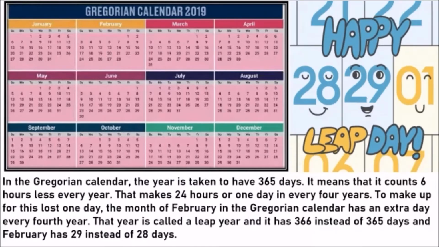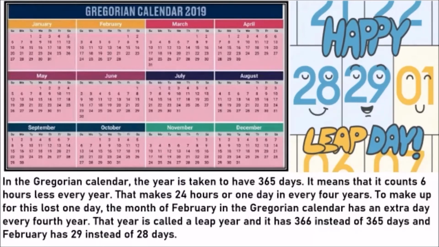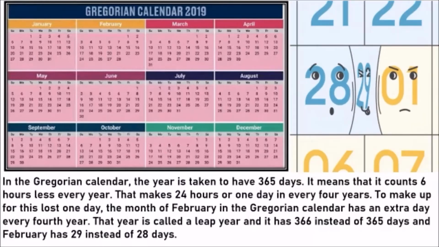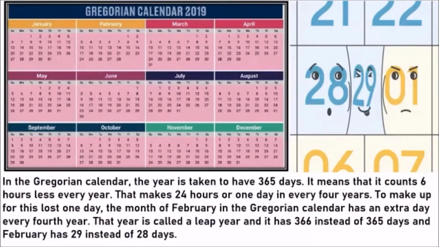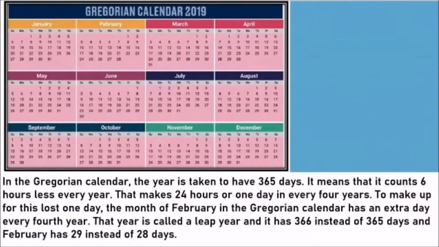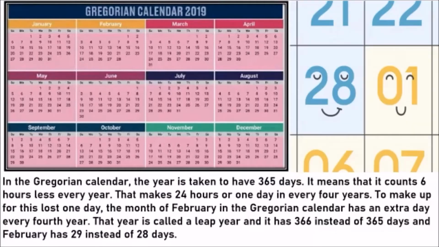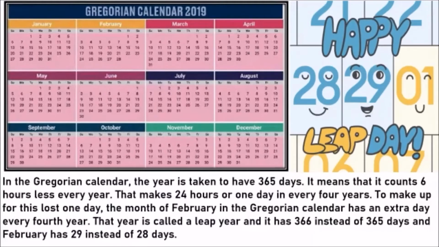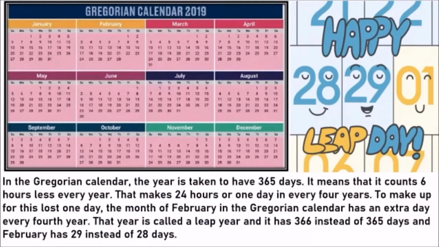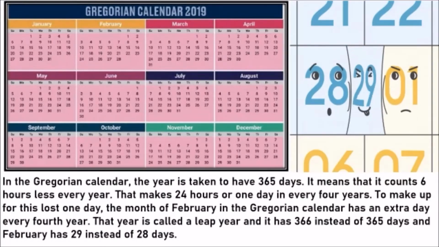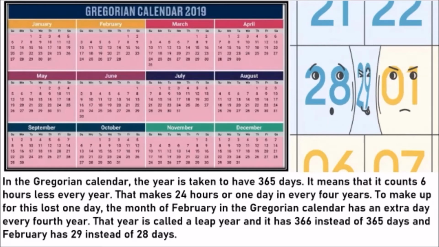We always forget that 6 hours. Understood? So every year, if we miss that 6 hours, we set it aside. Now, in 4 years, 6, 6, 6, 6, that is 4 sixes, it makes 24. Correct? All the six hours, over 4 years, we add up and we get 24 hours. And 24 hours can also become one whole day. So for every 4 years.